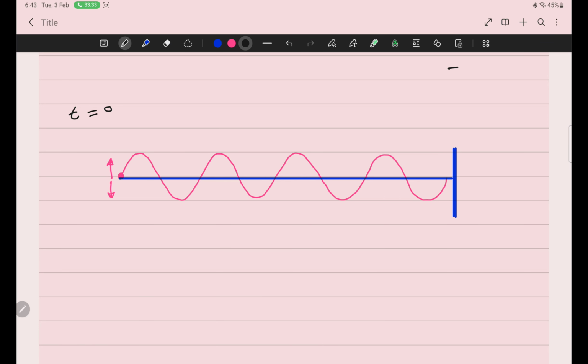Now I am saying the time period of this wave is 4 milliseconds. And the question is, what will be the pattern after 1 millisecond? This 1 millisecond is T upon 4 time later.